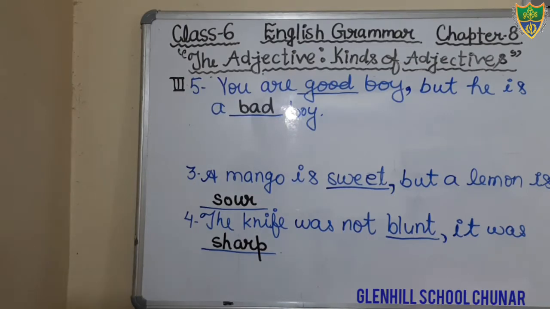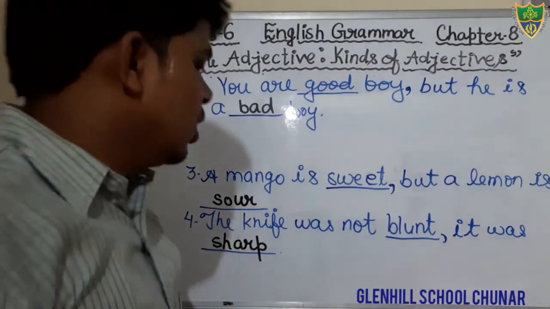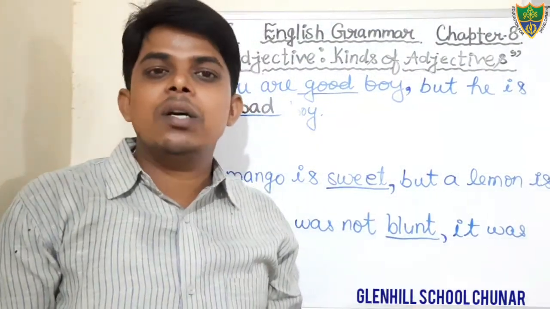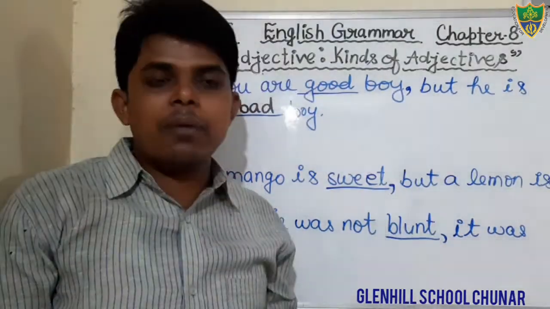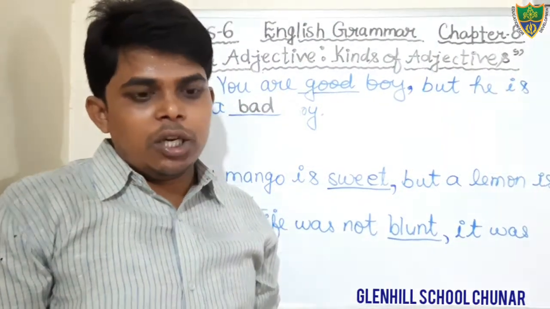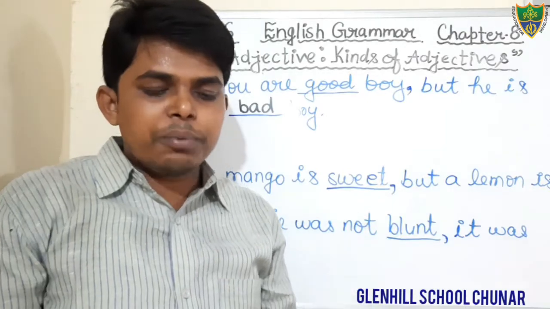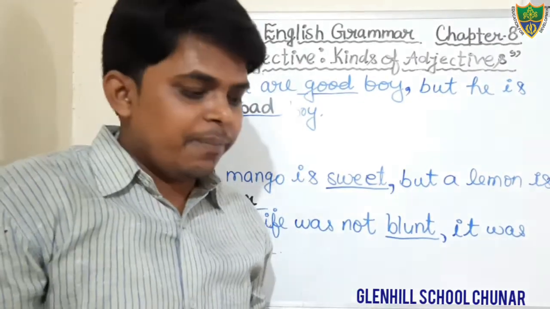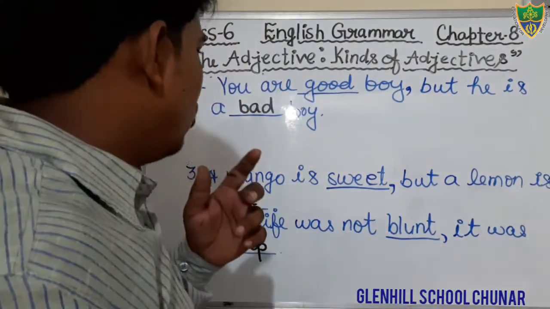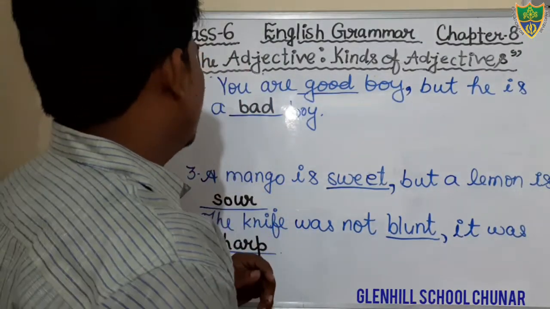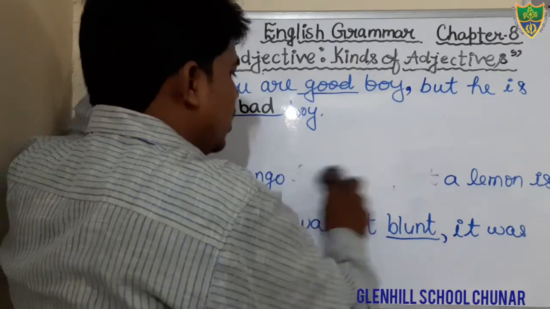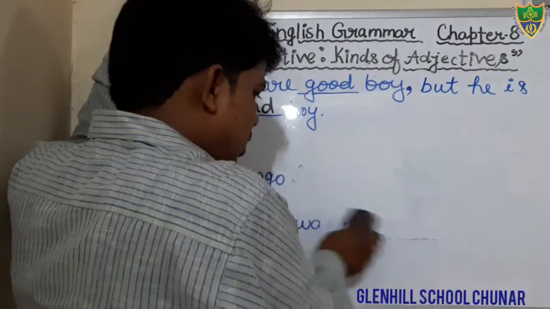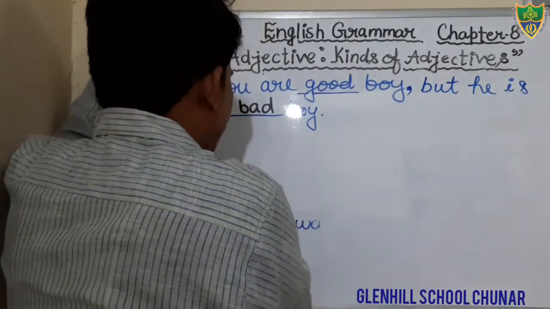Okay students, I hope that you all have understood the things. So in this way we have completed the exercise number 3rd, which is given at the page number 36. Okay students, now we will discuss the optional question given at the page number 37. Okay, just see. Yes students, I hope that you all have written it. Therefore I am going to erase it. If anyone have any kind of doubts in this exercise, can ask on WhatsApp.